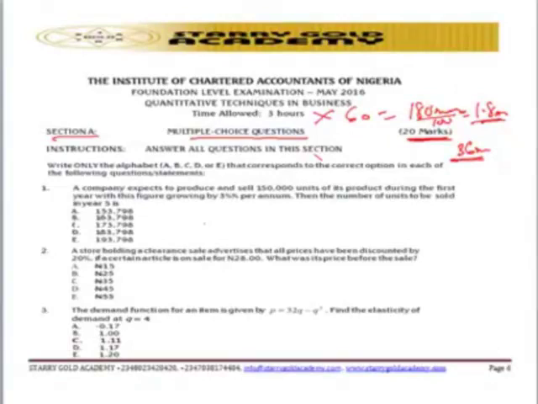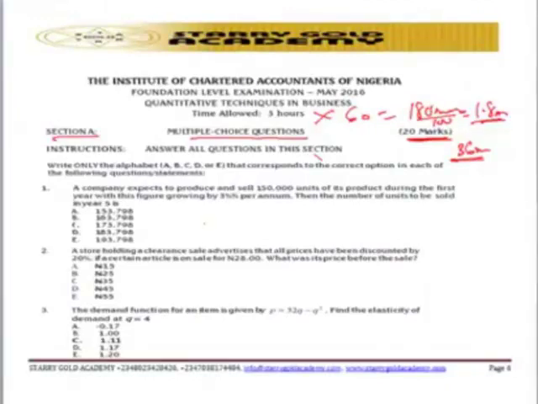If you are unable to solve it within the 1.8 minutes, definitely you can move to the other question. But if you insist that you want to solve the question, then definitely you'll lose marks. So the best thing you can do is always be time conscious. Spend 1.8 minutes on each question. If you are unable to solve it, then leave the question and move to the next one. So that is the advice I'll be giving you on the question.